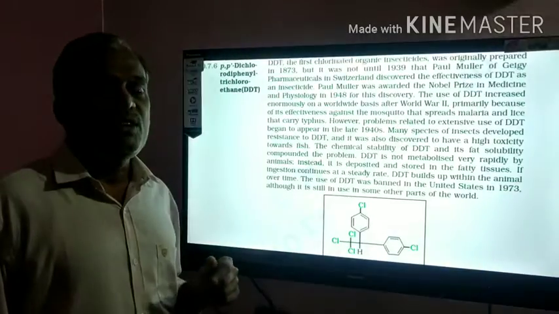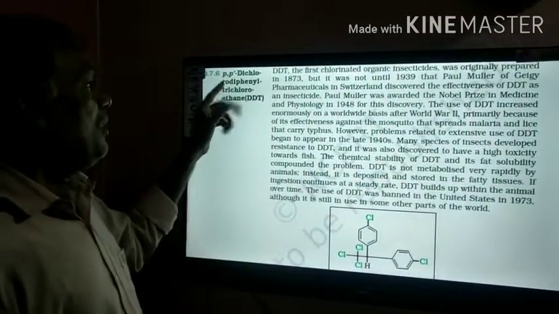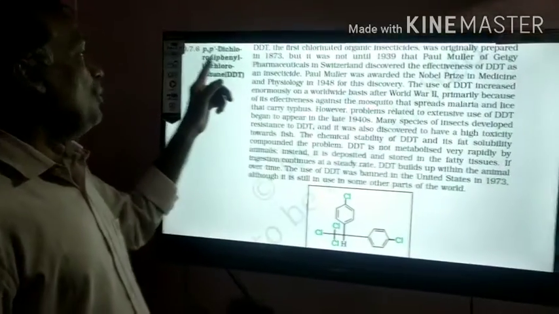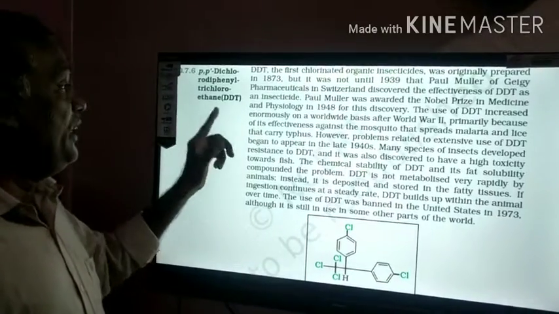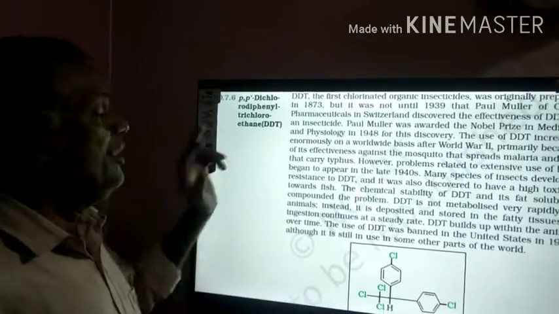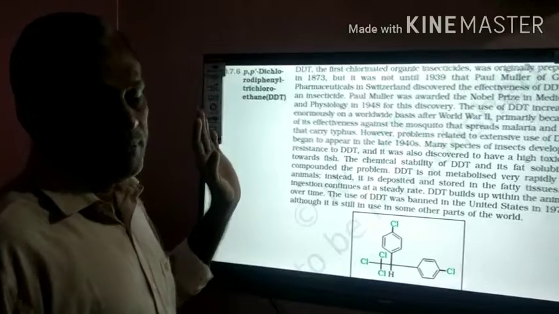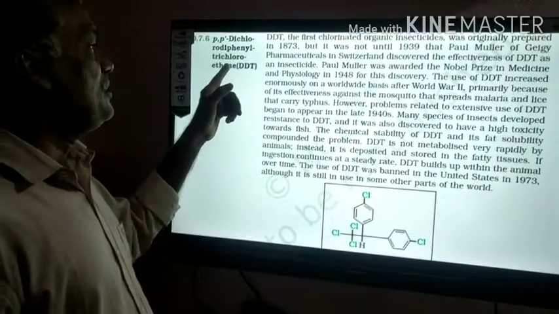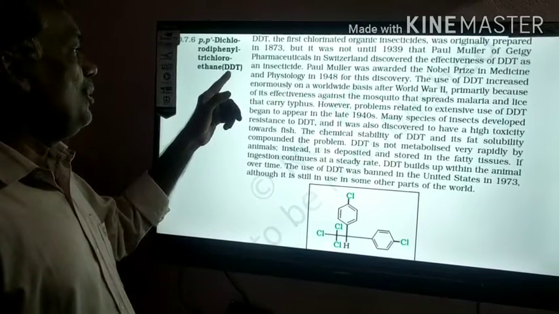This is the most important, that is DDT, or para, that means at two para positions, dichloro, diphenyl, trichloroethane, DDT. If you remember it as DDT, then you can understand very easily. That means the first D means dichloro, the second one is diphenyl, the third one is trichloroethane.